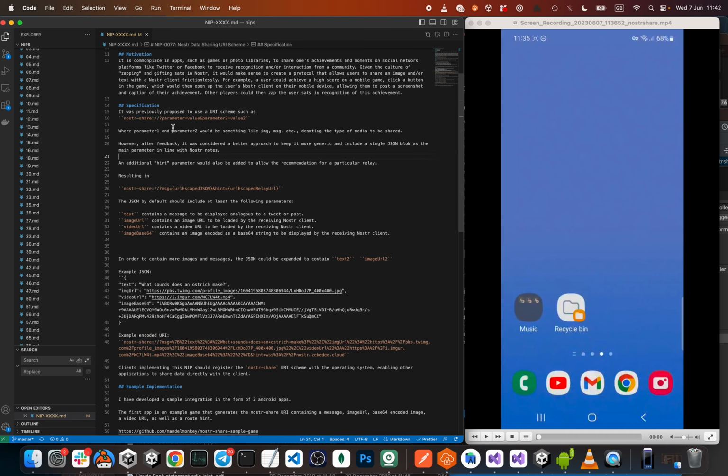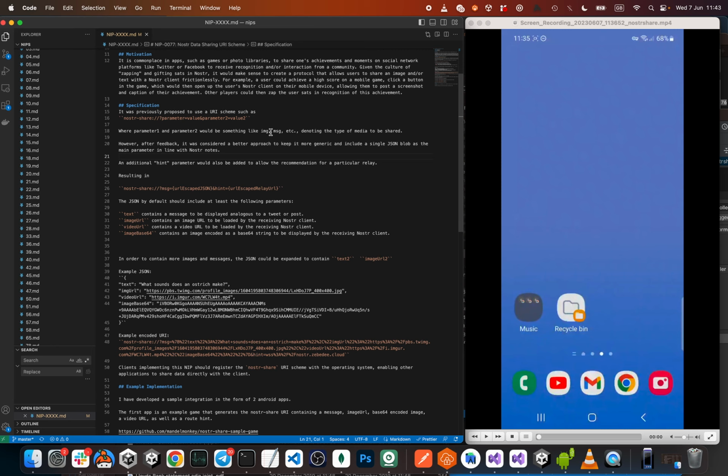Originally, based off other similar things that are done with Twitter and Facebook, they would specify fixed parameters such as one image, one message. So the app could only share one message and one image. So the format was fairly restrictive. However, after feedback, it didn't really make sense to do that for Nostr because each Nostr client is a little bit different. Obviously, Twitter and Facebook can do it because there's only one Facebook app and one Twitter app, but with Nostr clients, they might want to present things in a different way.